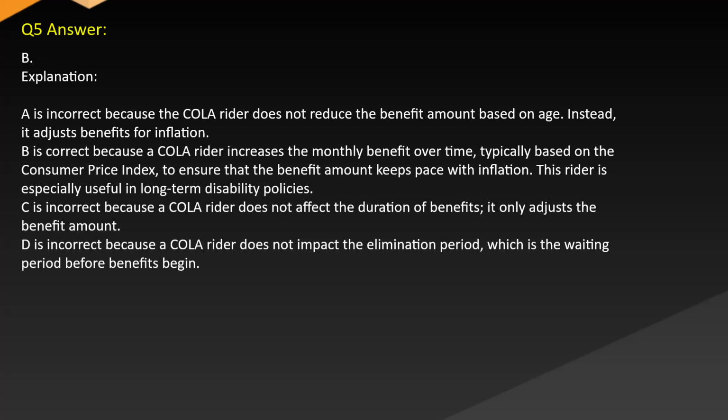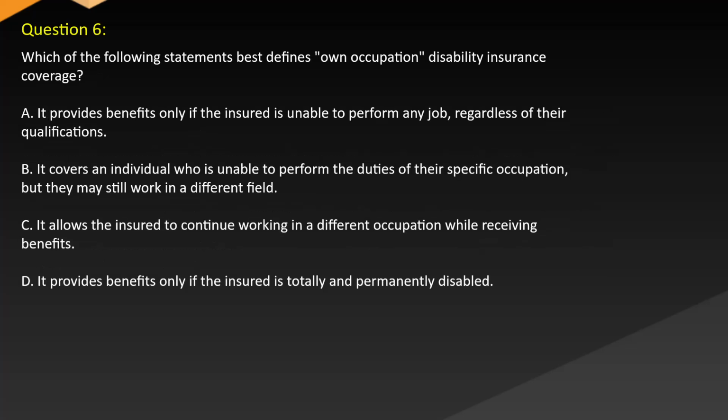C is incorrect because a COLA rider does not affect the duration of benefits. It only adjusts the benefit amount. D is incorrect because a COLA rider does not impact the elimination period, which is the waiting period before benefits begin. Question 6. Which of the following statements best defines own occupation disability insurance coverage?